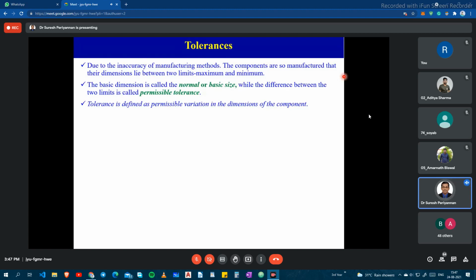For example, for a 20 mm shaft diameter, you can give 20.06 mm on the plus side, or on the lower side you can give 19.94 mm.